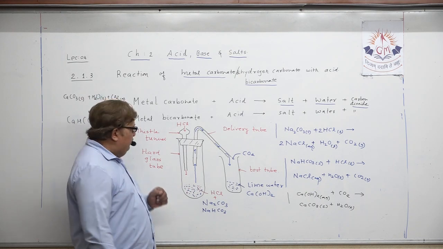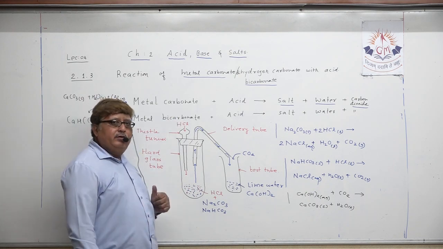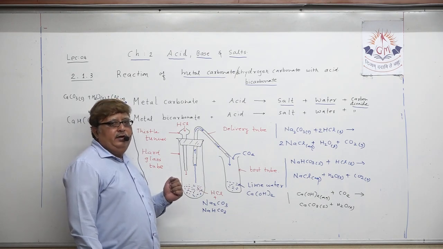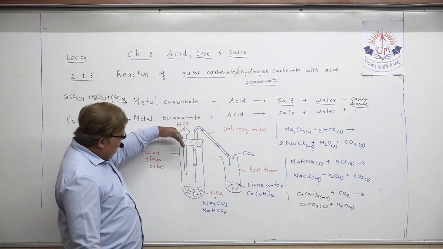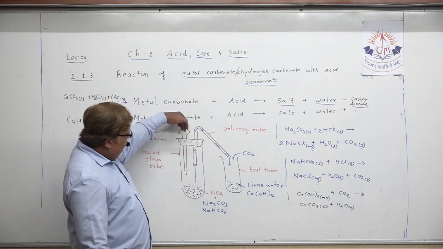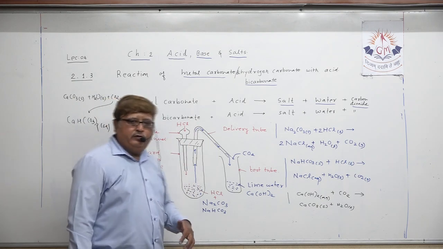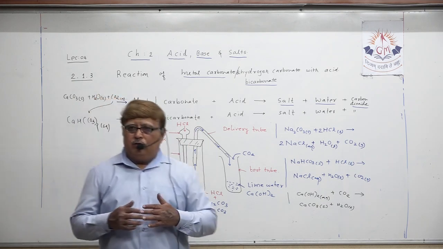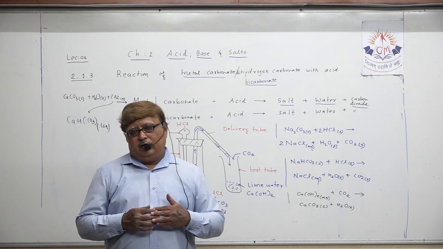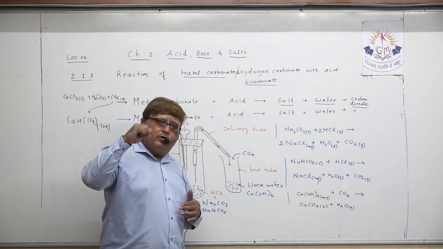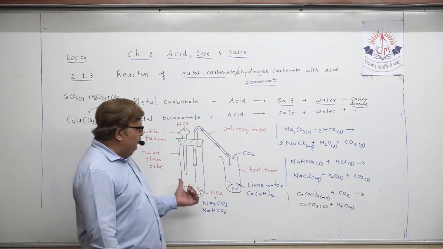Now what happens? And then you will say that after pouring hydrochloric acid through the thistle funnel, you have to observe which type of reaction is taking place.